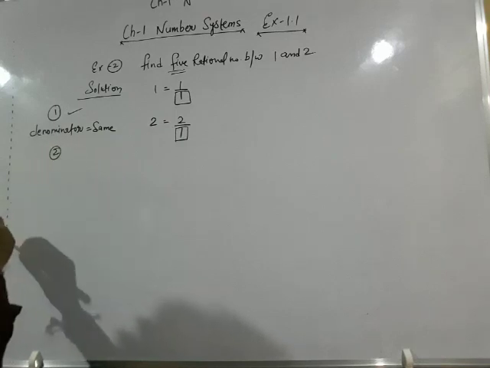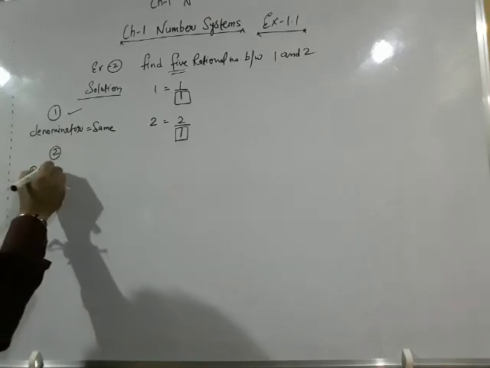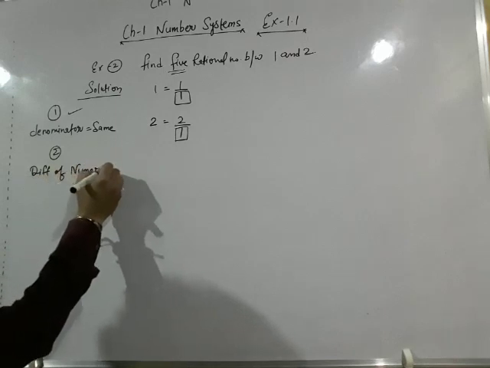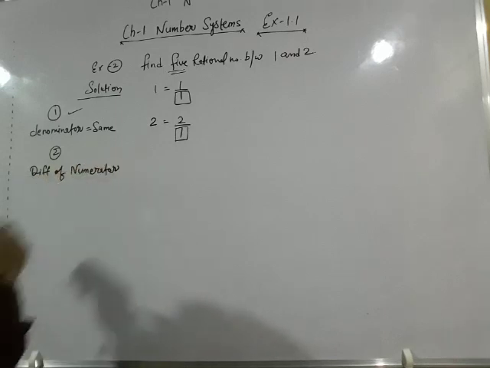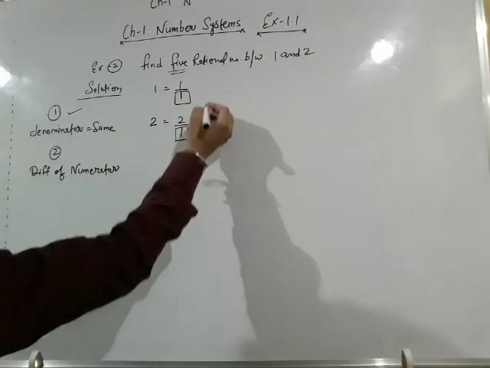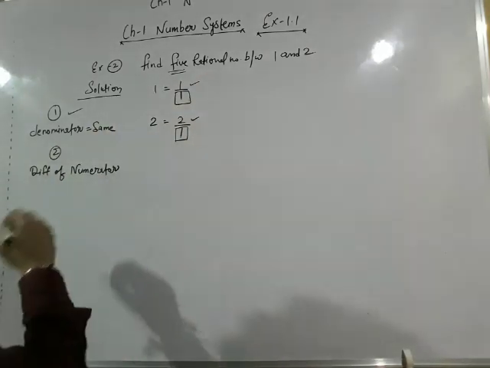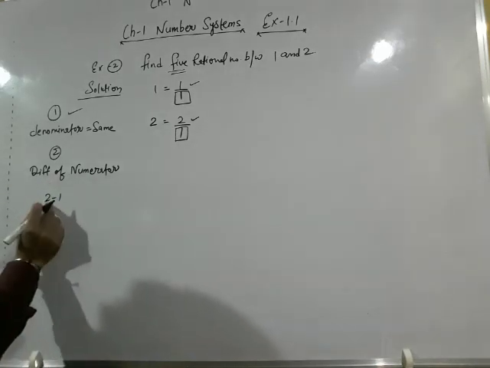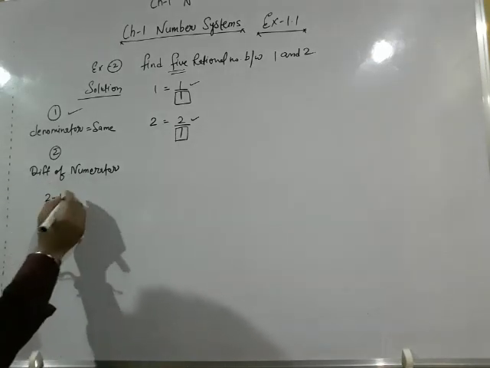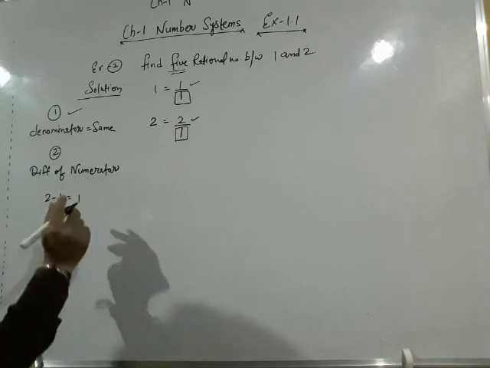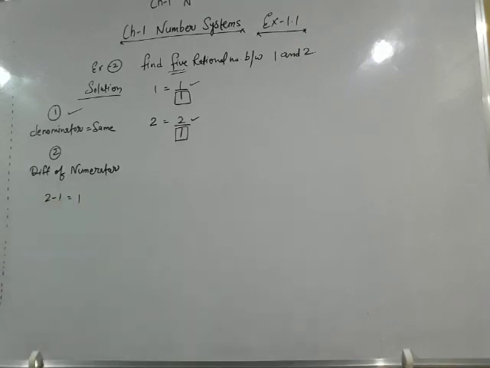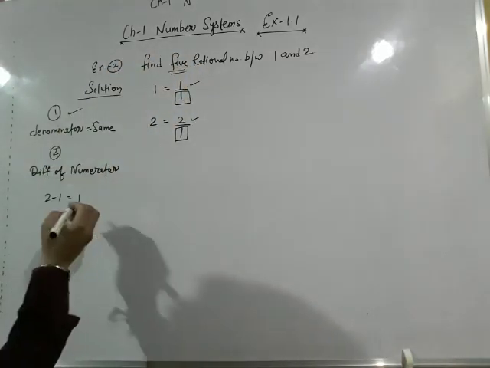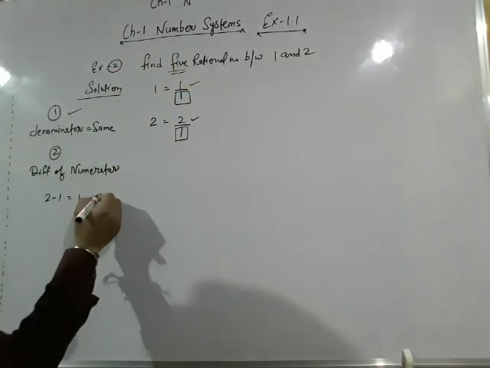Then step number 2, we have to find the difference of the numerators. Here we have numerator 2 and here we have numerator 1. So 2 minus 1. Difference means larger number minus smaller number. 2 minus 1 is equal to 1. And now, how many rational numbers do we have to find? We have to find 5 rational numbers, and 1 is less than 5.